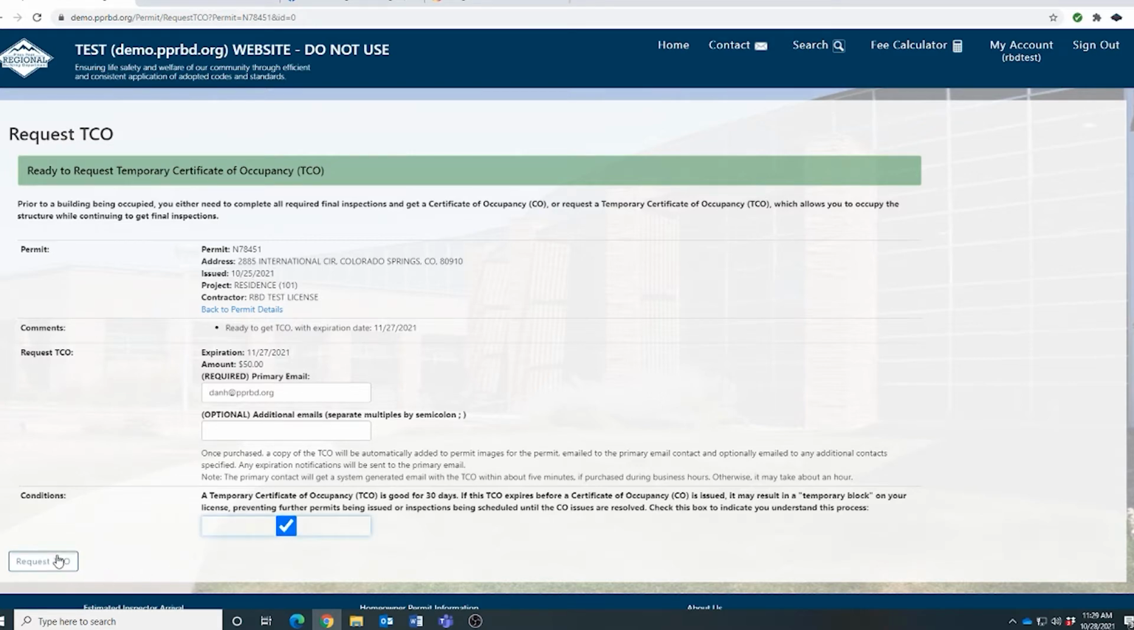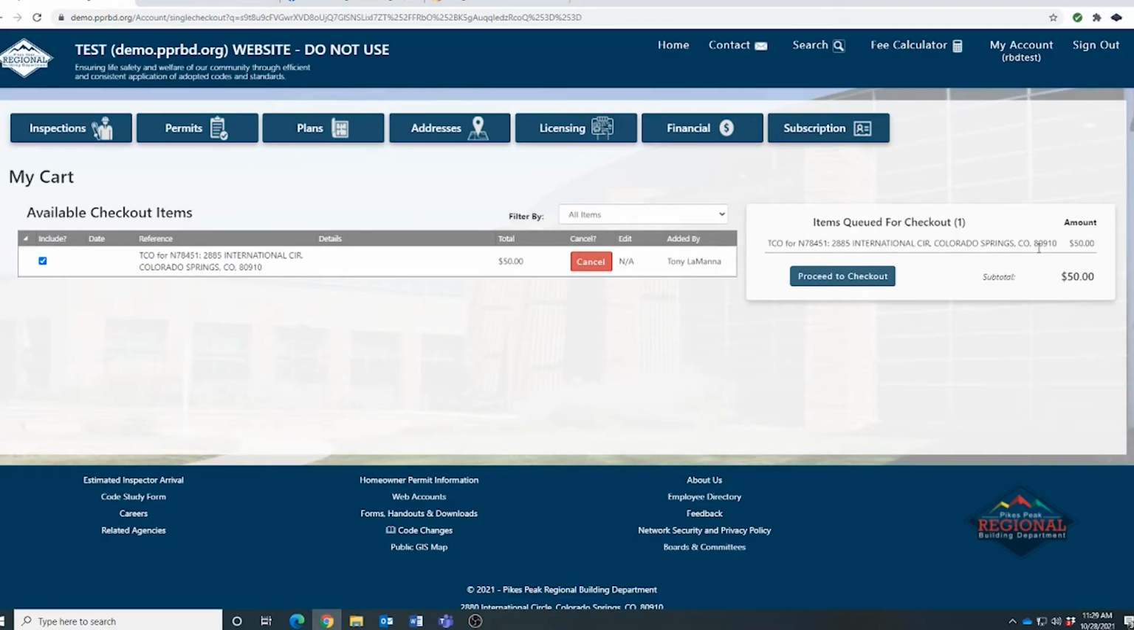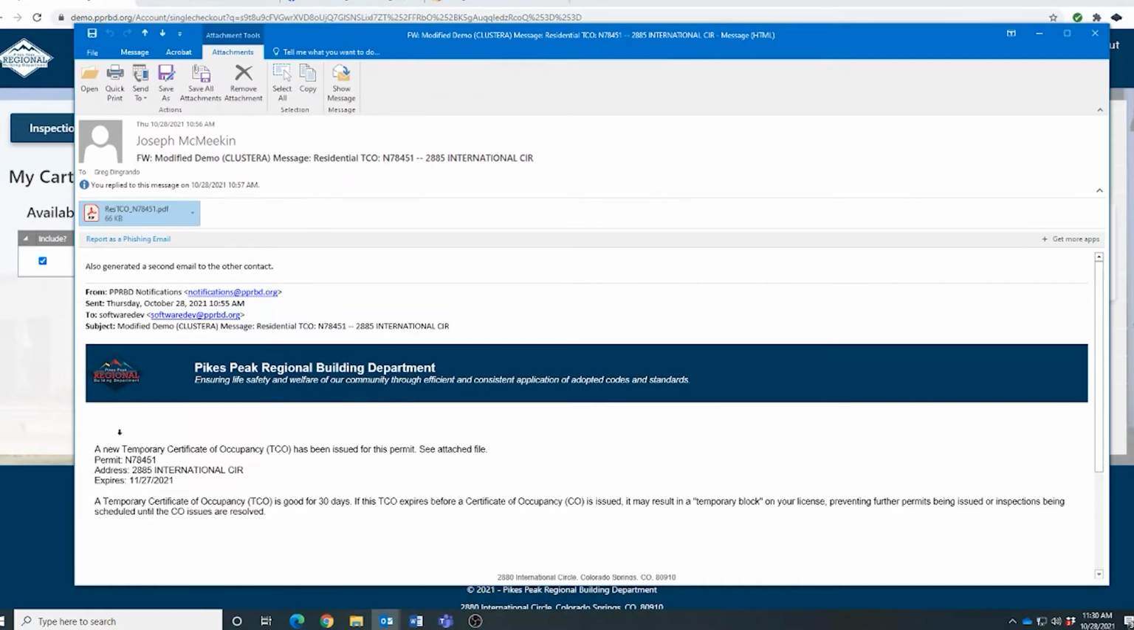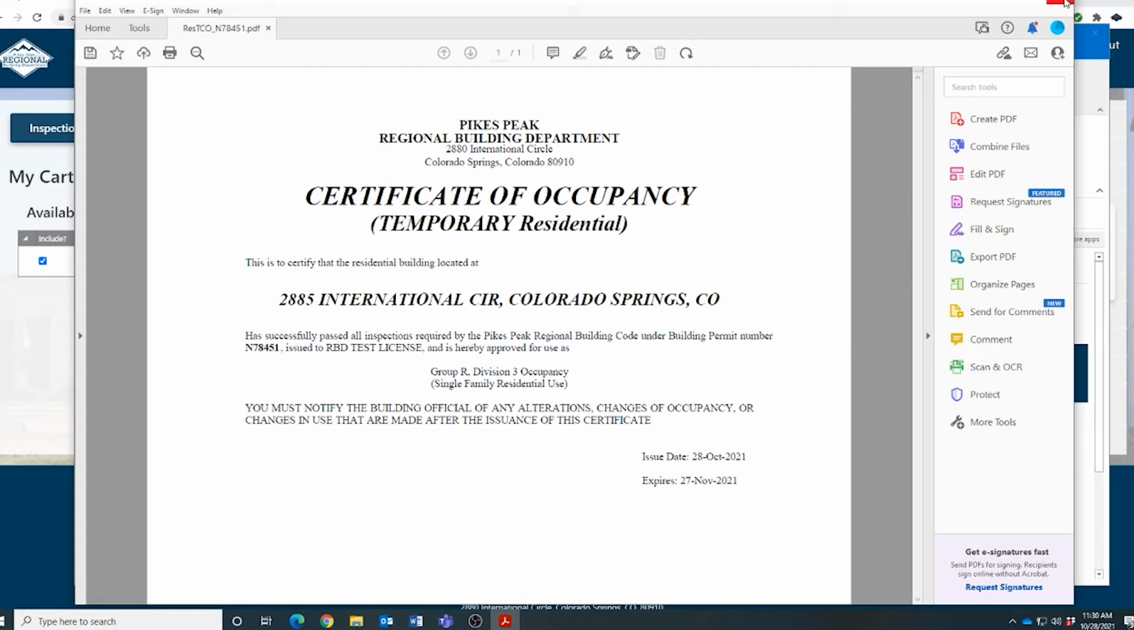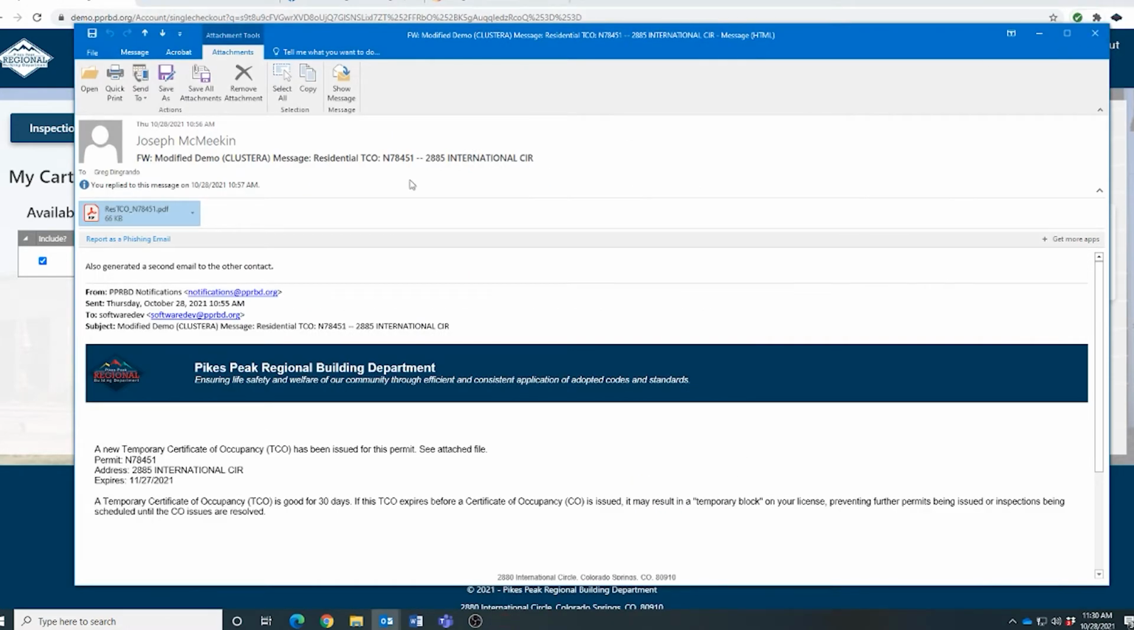Once the request is made and your $50 fee is paid, you should get an email containing the copy of your new TCO. That email will look something like this. As you can see towards the bottom, a new temporary certificate of occupancy, the TCO, has been issued for this permit. Within the email, there will be a PDF that you can also click on. This will show you the actual certificate of occupancy. This is something that you can print for your own records if you're interested. The list updates about every 5 minutes during RBD business hours and every hour on nights and weekends. So if you're on a real time crunch, make sure you're checking your email for them as you go.